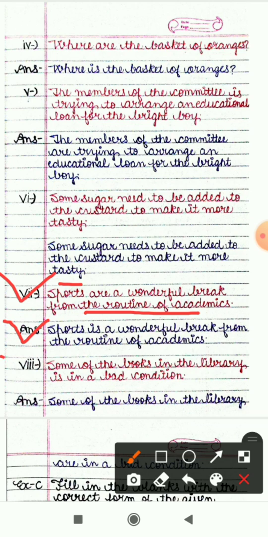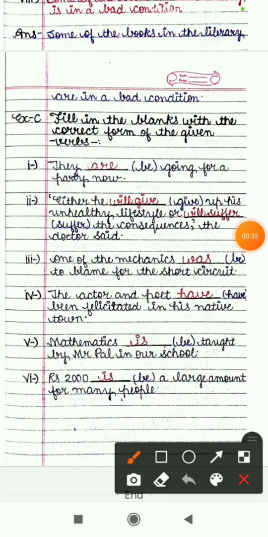Next sentence is: some of the books in the library is in a bad condition, and the subject is books. So according to books, "are" must be there. So the correct sentence will be: some of the books in the library are in a bad condition.